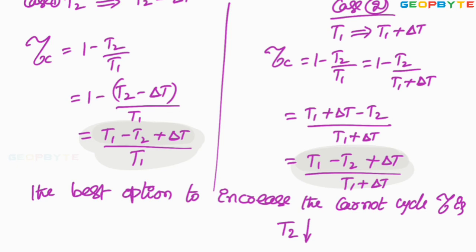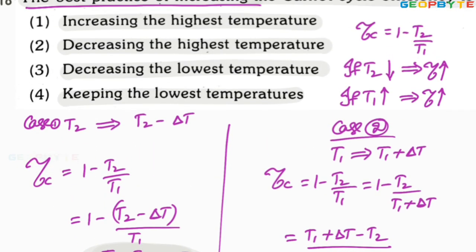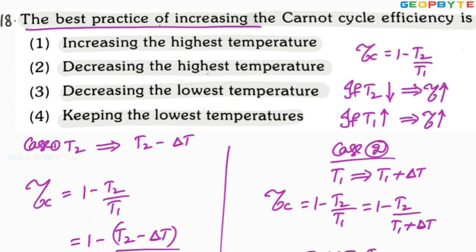By decreasing the lowest absolute temperature, you can increase the efficiency in the better way. Now look at the options. First option, increasing the highest temperature, no. Decreasing the highest temperature, no. Decreasing the lowest absolute temperature, absolutely correct. Third option is absolutely correct. By decreasing the lowest absolute temperature, you can increase the efficiency in the better manner.